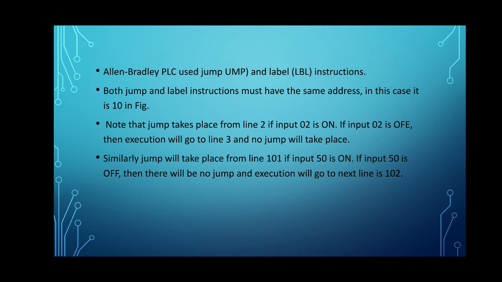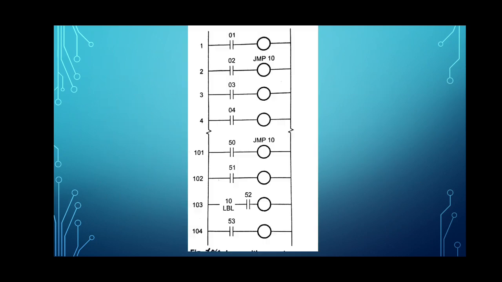If input 02 is off, then the execution will go to line 3 and no jump will take place. Similarly, the jump will take place from line 101 if input 50 is on. If input 50 is off, then there will be no jump and execution will go to the next line, that is 102. So in this way the jump with non-return works.